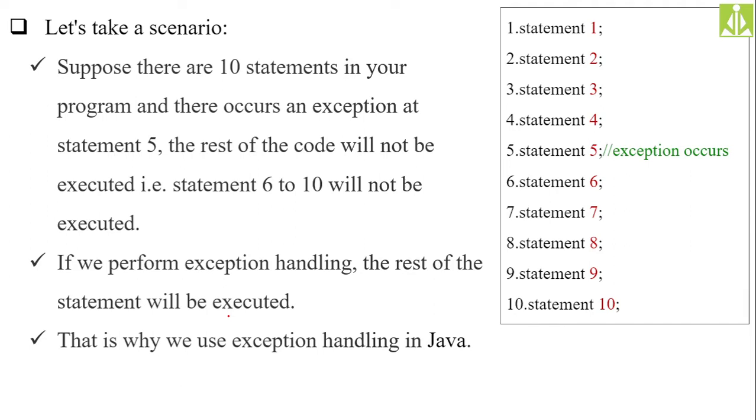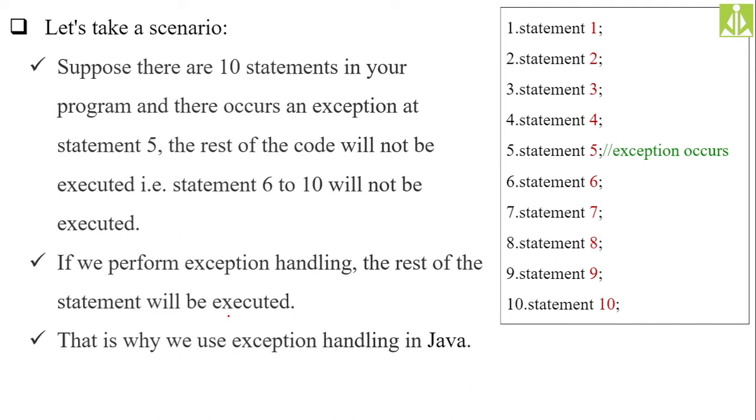At line 5, what is happening? An exception is occurring at statement 5. If that exception is not handled properly, first we consider that we are not handling that exception. Then statement 1 to statement 5 will be executed normally.